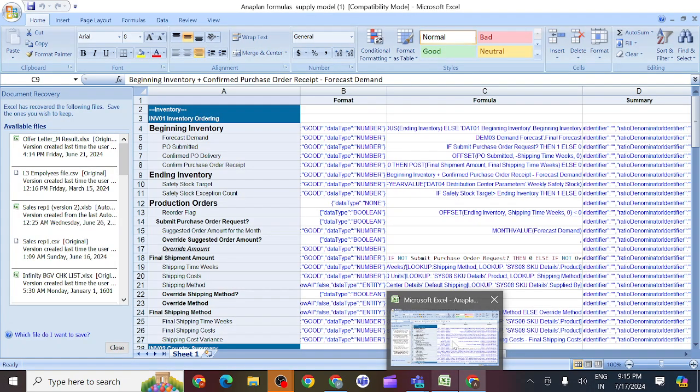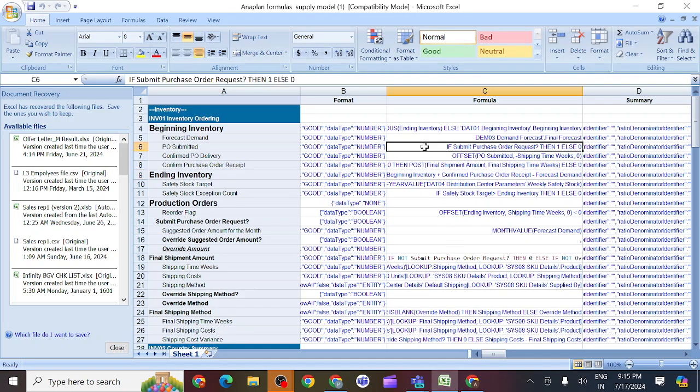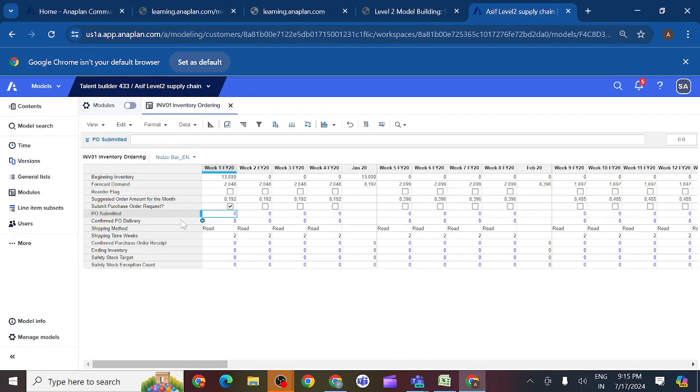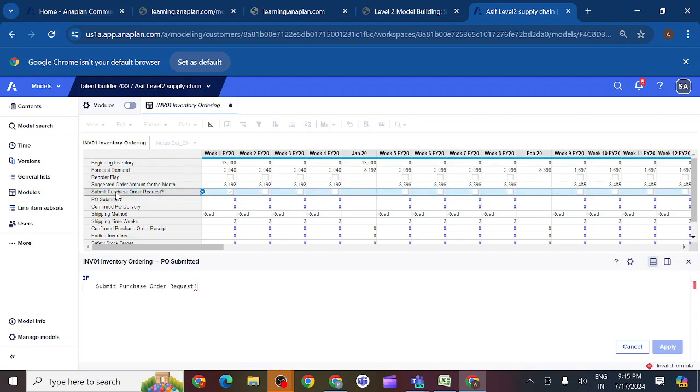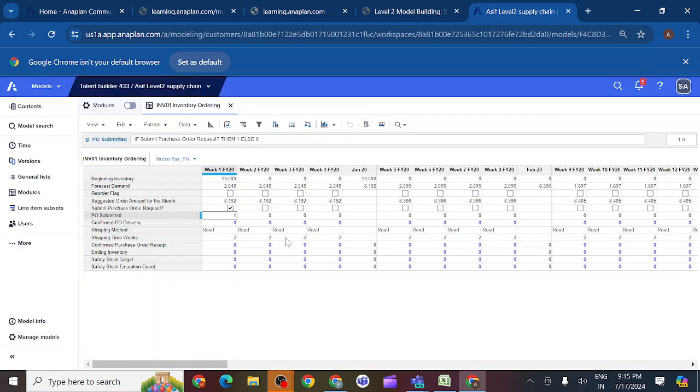Yes, PO submitted. We simply create one logic here. If submit purchase order request, then 1, else 0. If this line item submit purchase order request is ticked, then 1, else 0. Then whenever you raise the purchase order request, you will get 1, otherwise you will get 0.